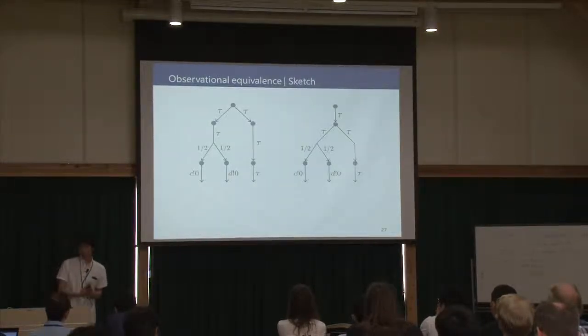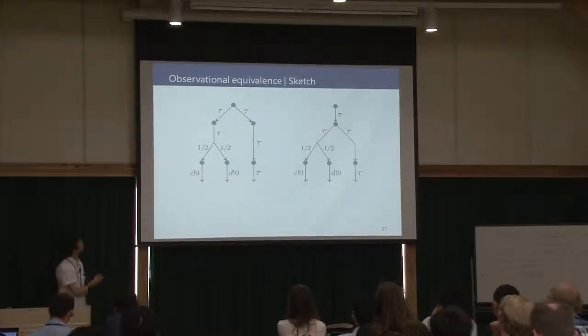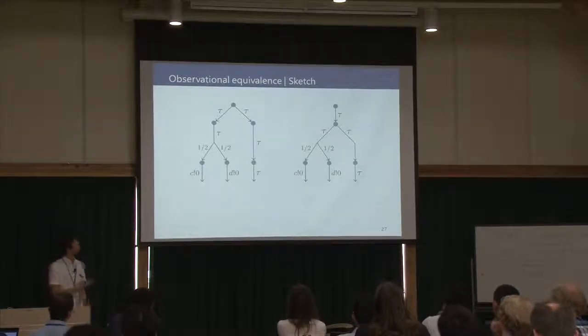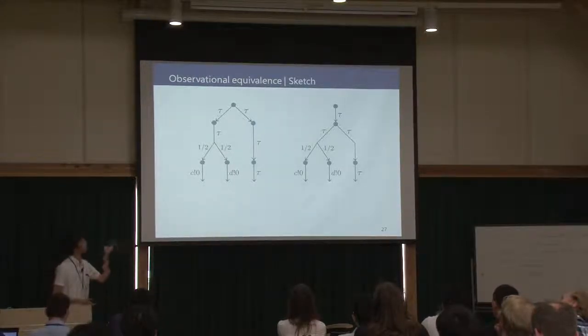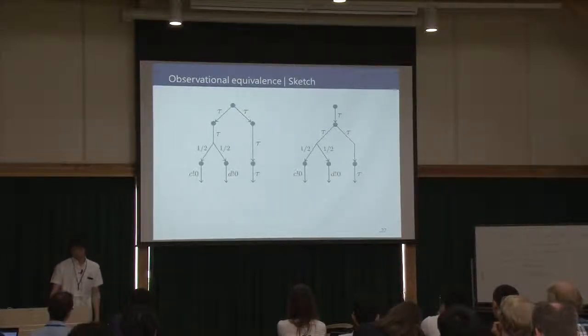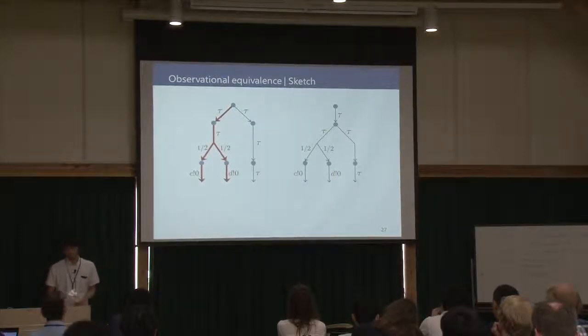So I will show the sketch of this notion. These two figures are the image of transitions of configurations. I will show that these two configurations are observationally equivalent. First, fix a scheduler of the left process, like this.